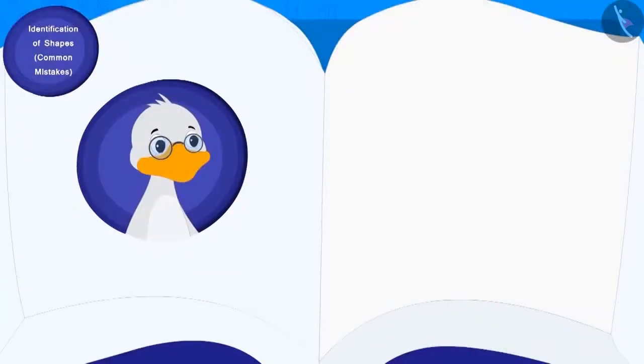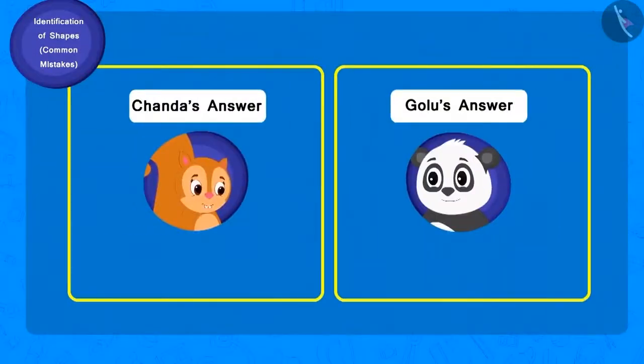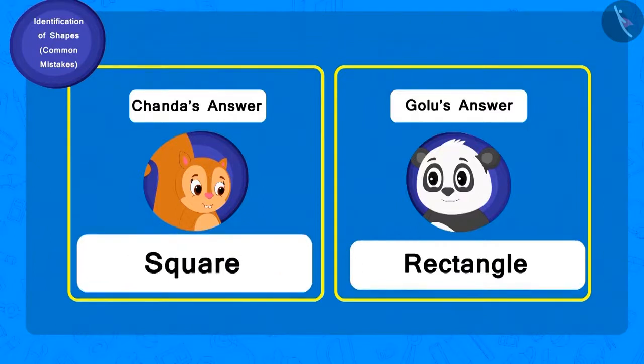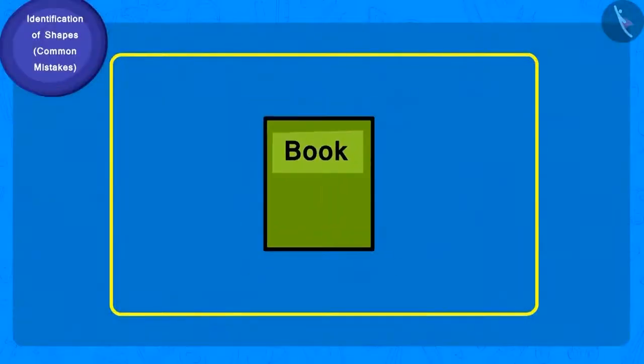Now Chacha showed a book and asked, "What shape is it?" Golu immediately wrote rectangle as his answer and Chanda wrote square. Children, can you tell whose answer is correct? Let us look at the book showed by Chacha.